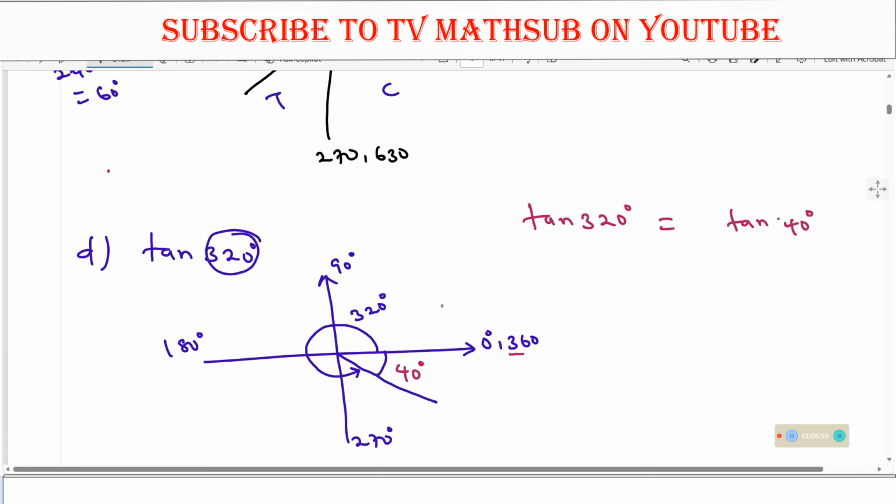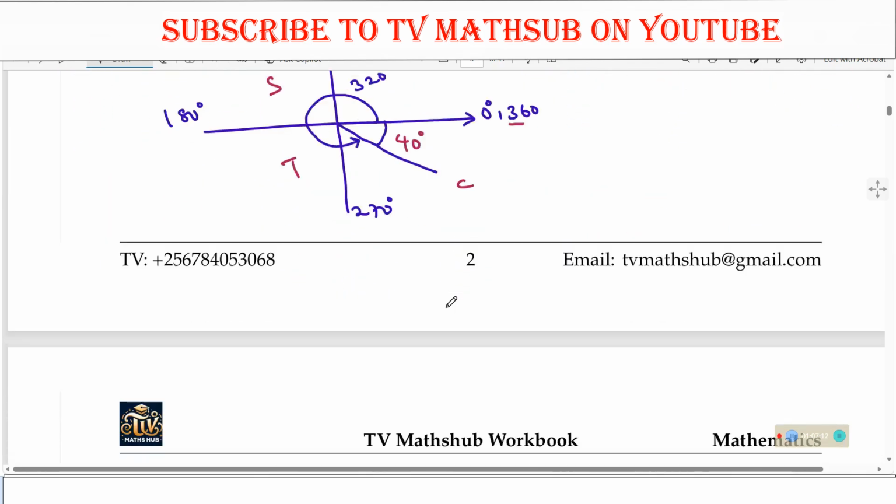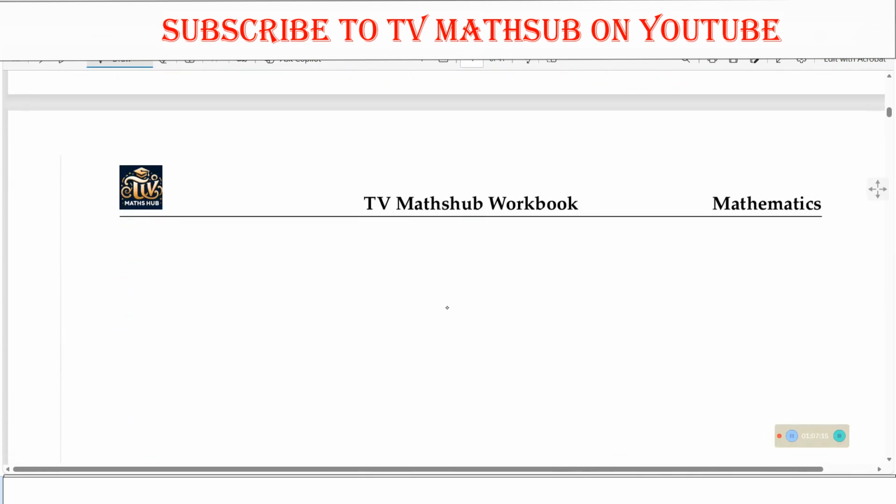But what is the nature of tan here? Are you able to tell the nature of tan in this quadrant? The nature of tan in this quadrant is a minus. If it is positive, put it there. If it is a minus, also put it there. That is our part D. So what is the next one?